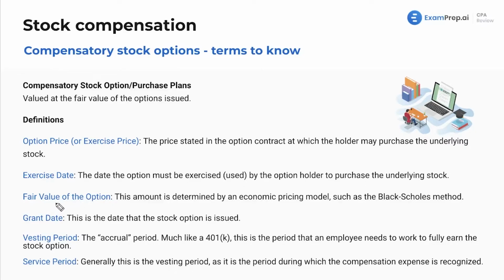What about the fair value of the option? We just talked about that right here. This amount is determined by an economic pricing model, such as the Black-Scholes method. The fair value that needs to be recognized is, like I said, the number of shares times the value of the shares. So if it's 1,000 shares times $60 a share, that's going to be $60,000 worth of potential payouts in stock to the employee.